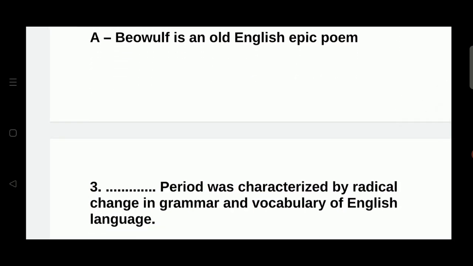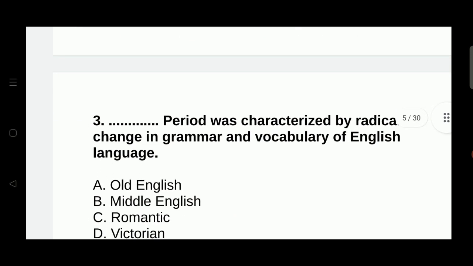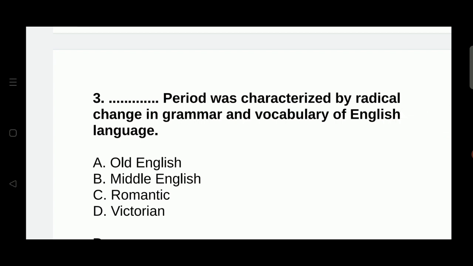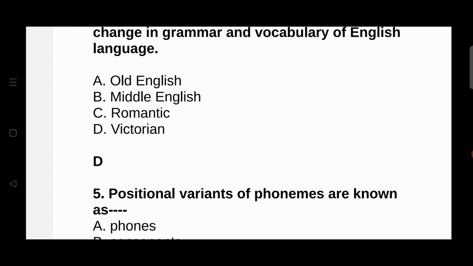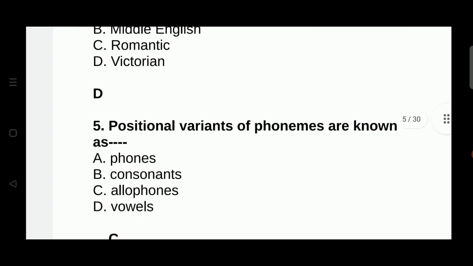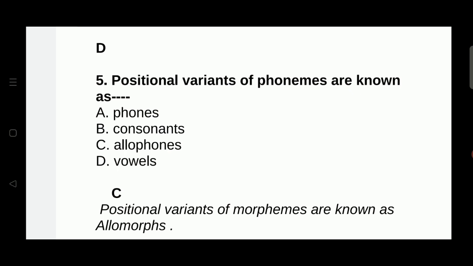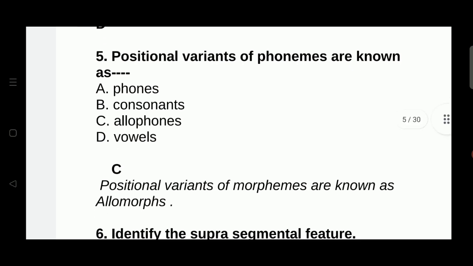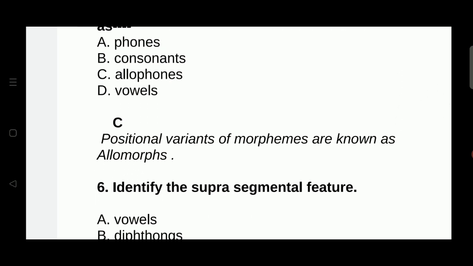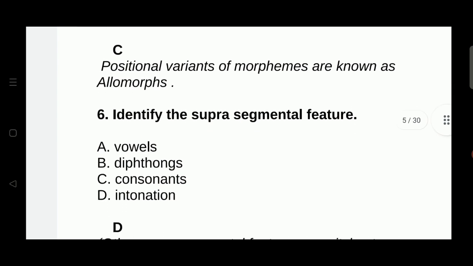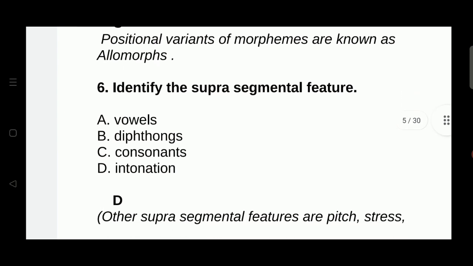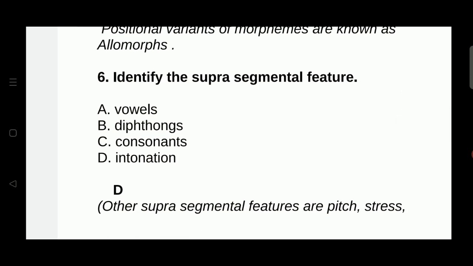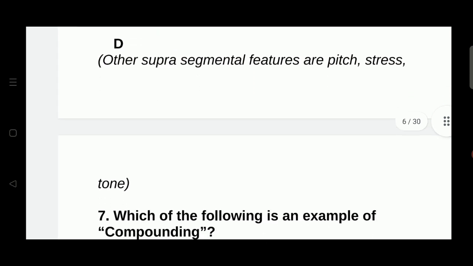Which period was characterized by radical change in grammar and vocabulary of English language? Old English, Middle English, Romantic and Victorian. The right answer is Victorian period. Positional variants of phonemes are known as allophones, and positional variants of morphemes are known as allomorphs. Identify the suprasegmental features. Vowels, diphthongs, consonants, intonation. The right answer is intonation. Other suprasegmental features are pitch, stress, tone, etc.